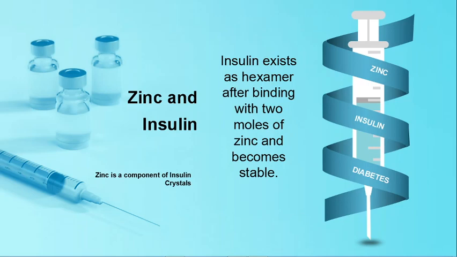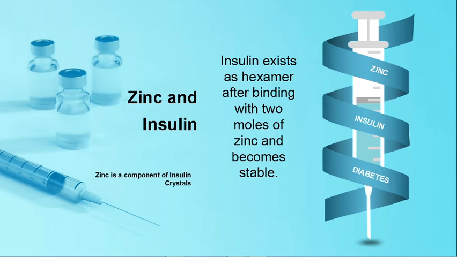In the hexameric form of insulin, 6 insulin molecules are complexed with 2 zinc ions and 1 calcium ion. Removal of zinc from insulin can reduce the immunological insulin activity due to changes in antigenic determinants of insulin. So dysregulation of zinc metabolism affects the synthesis, storage and secretion of insulin, and therefore it affects glycemic control.